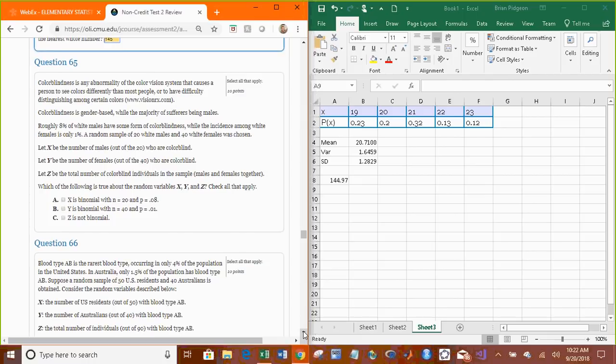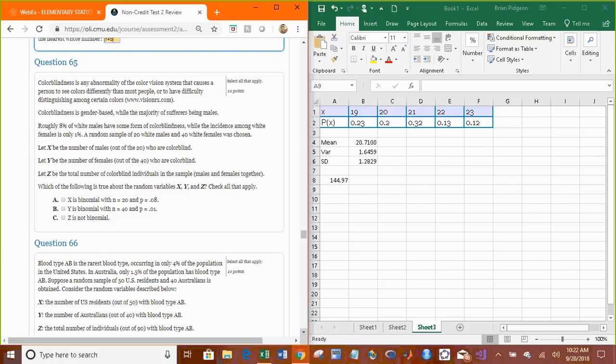Alright, colorblindness is any abnormality of the color vision system. Which of the following is true about the random variables x, y, and z? Check all that apply. Roughly 8% of white males have some form of colorblindness, while the incidence among white females is only 1%. A random sample of 20 white males and 40 white females was chosen.